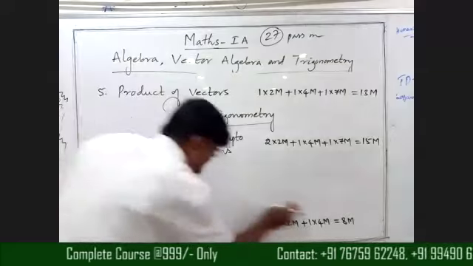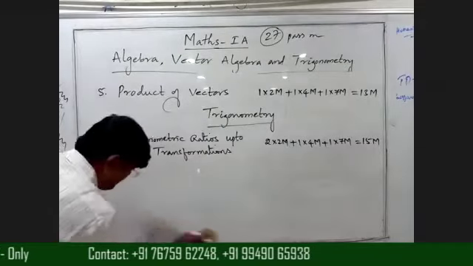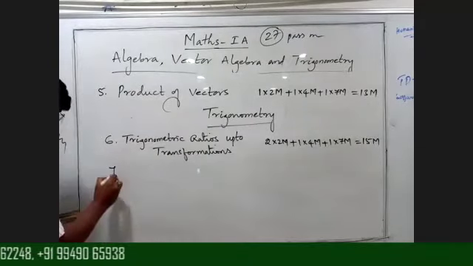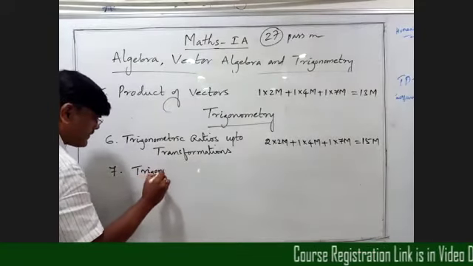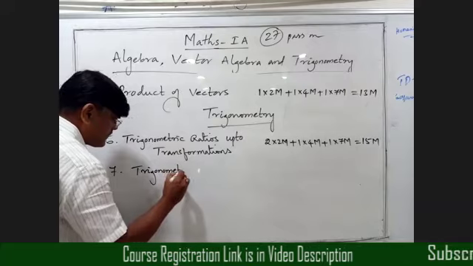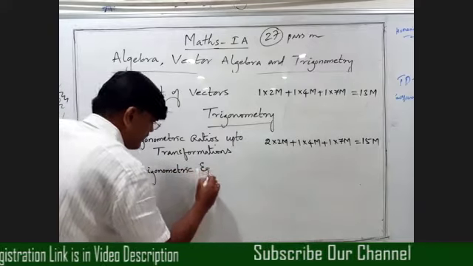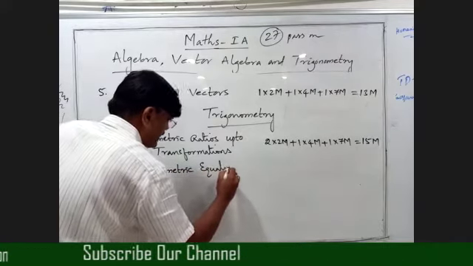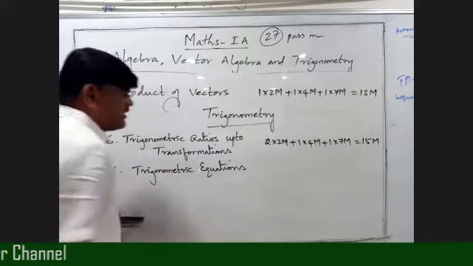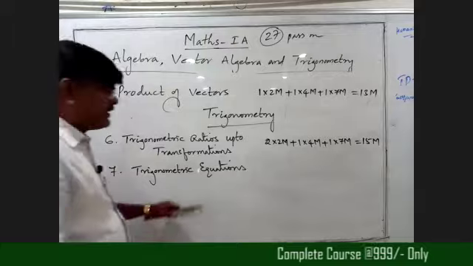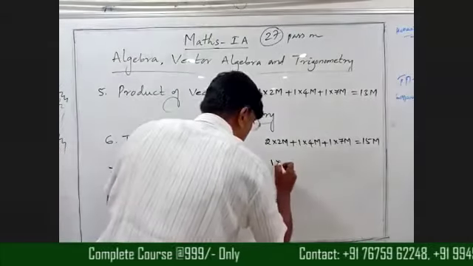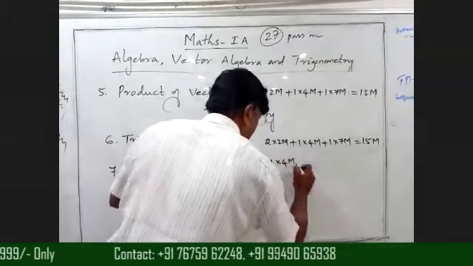Next, 7th one. Trigonometric equations. Okay, next topic is trigonometric equations. From this topic, we get only 1 question in 4 marks, beta.